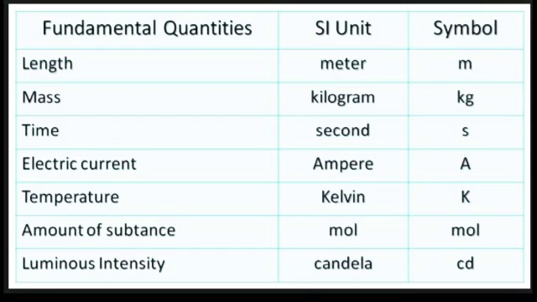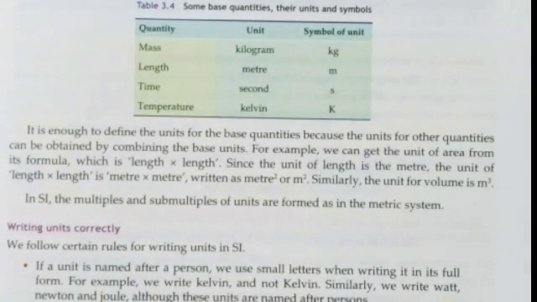Next is the SI unit. Though the metric system was adopted by many countries, scientists soon realized that it needed some improvements. So in 1960, many scientists from different parts of the world came together and gave a new system of units based on the metric system, and this system is called the International System of Units, or SI unit in short. And this SI unit is now in practice throughout the world.